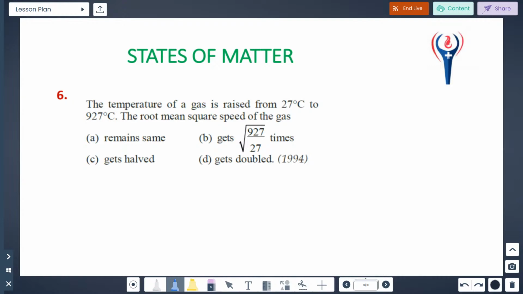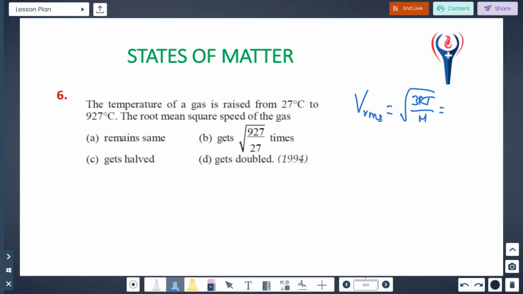You know that root mean square velocity is equal to what? Root of 3RT by m. So we have three kinds of velocity, remember that. Suppose you just compare like this. Here we can put in kinetic energy, or we can put as it is.